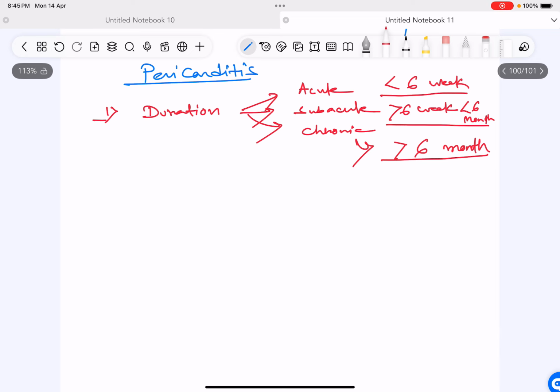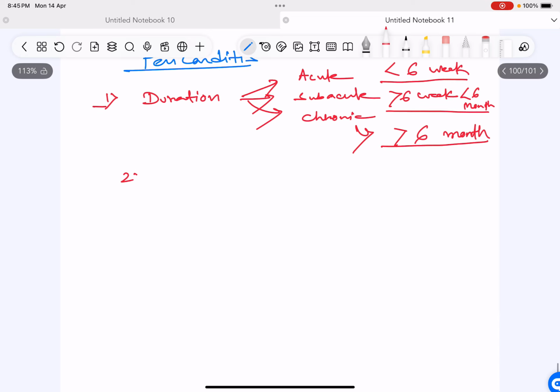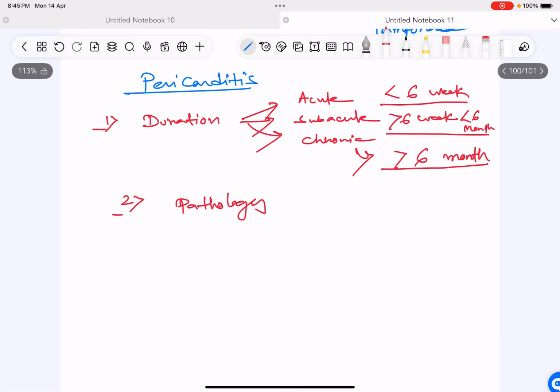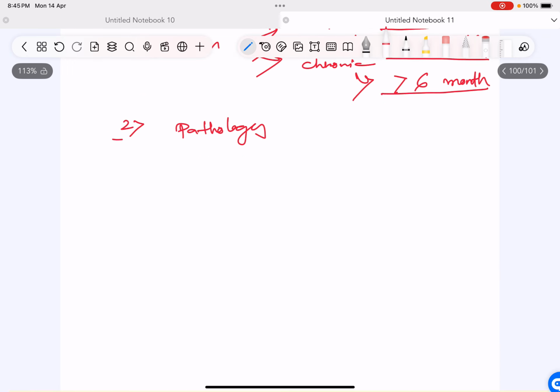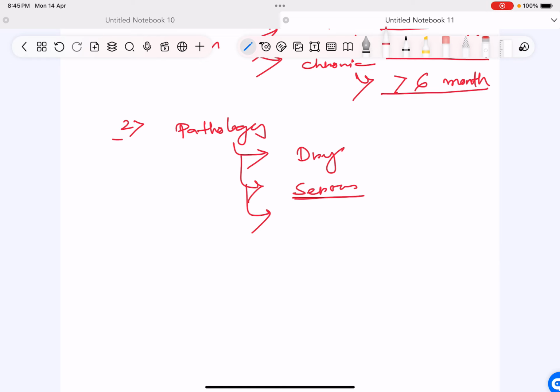This pericarditis, whatever may be the duration, you will undergo pathology. See why this pericarditis is there in the first place. So when you see the pathology, on the basis of pathology, it can be dry pericarditis, it can be serous pericarditis, and the fluid can be serous or purulent. Purulent or suppurative is the term, meaning pus.